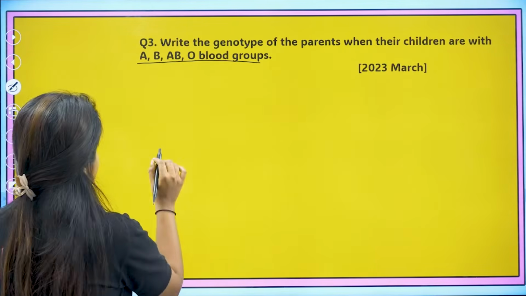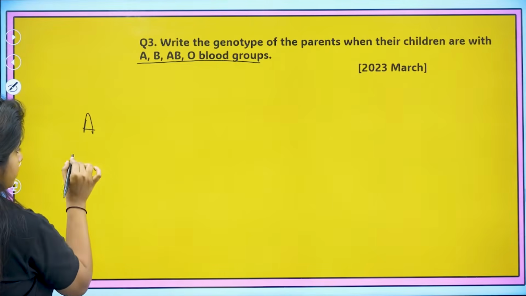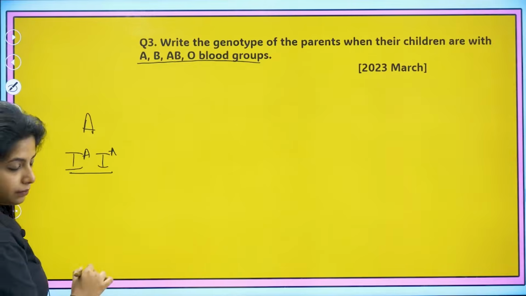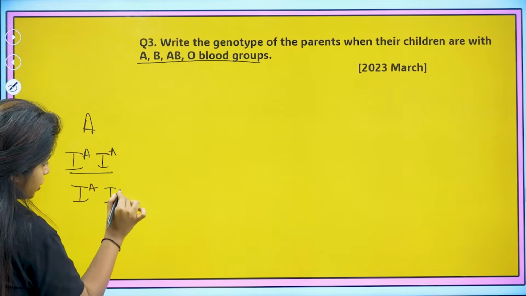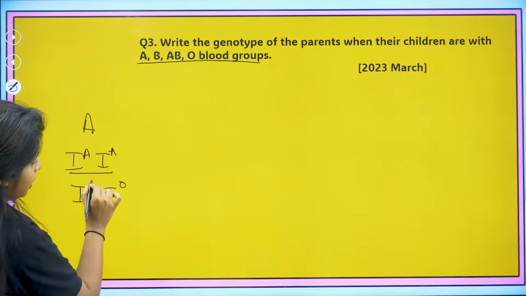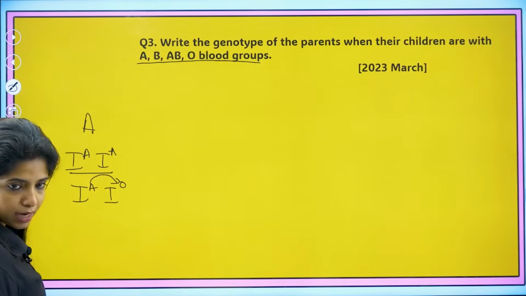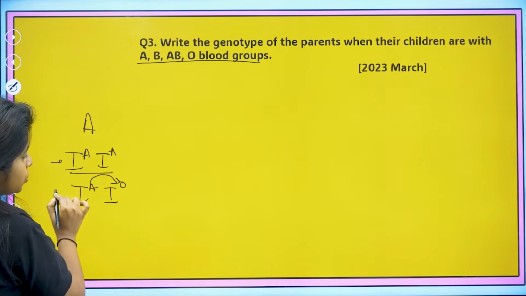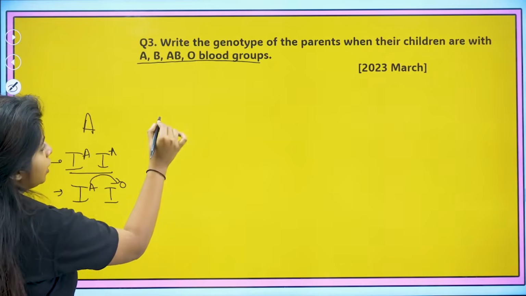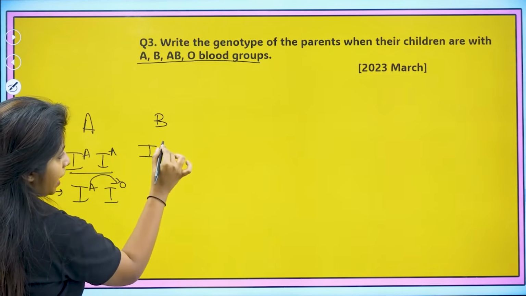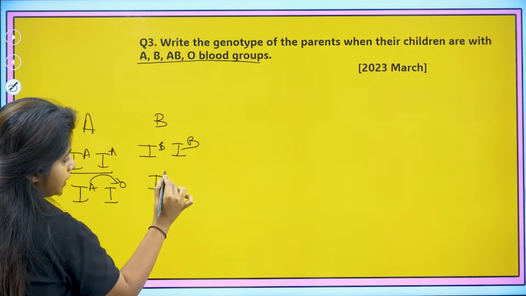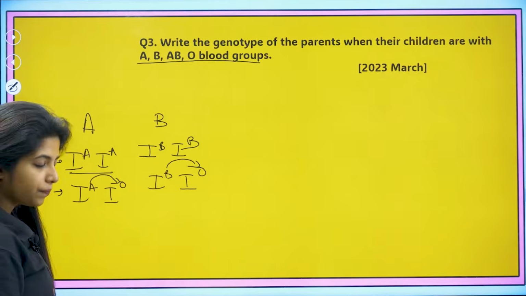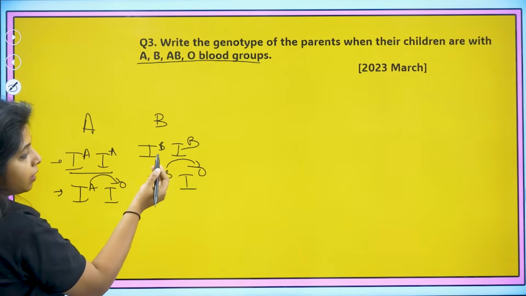So always understand, for a person to have A blood group, they can have a condition like this, where both the alleles are the same. They can also have a condition like this, where one is O and one is A, where A is dominant, and which is why it will be A blood group itself. Okay, so over here I see A blood group is there. So A blood group probably can be this or this. Parent can be this or this. Now if you're talking about B blood group, it can be IB IB, or again it can be IB IO. B is also dominant over O. Again, if you want B blood group, the parents can be this or this as well.